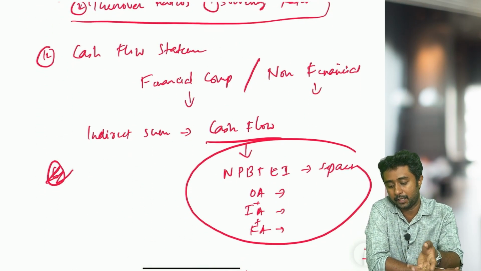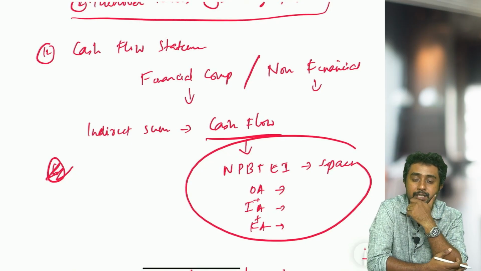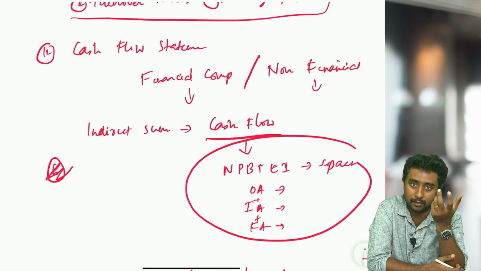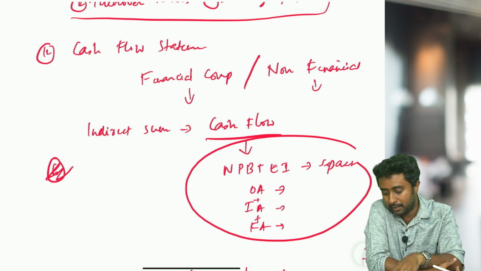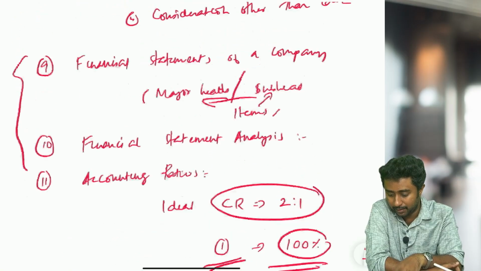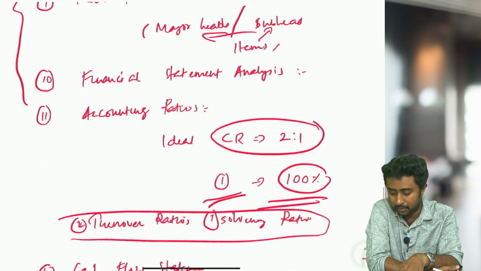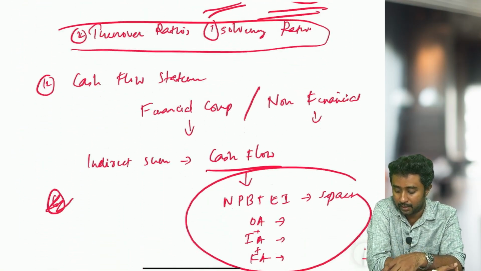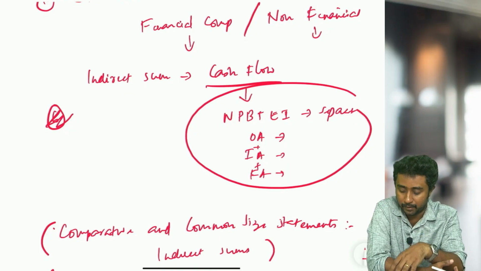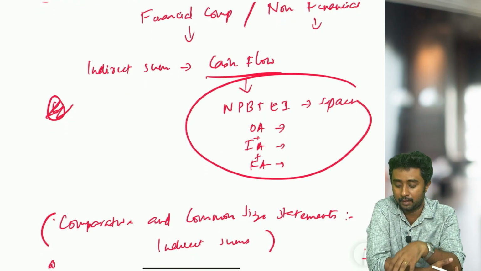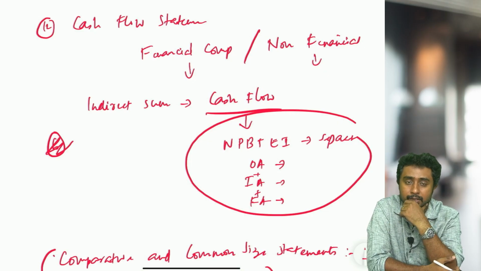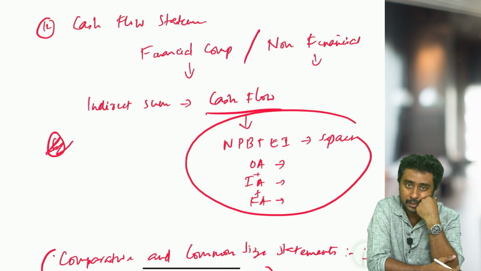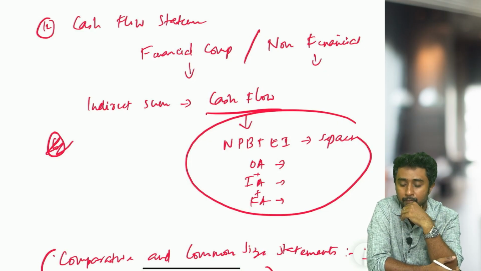So that is there. Next is financial company. What is a financial company, what is a non-financial company, you need to know. Again, why I am discussing these topics is because we have not mentioned anything in detail from these topics when I explained. I just explained the topics, but I didn't write any particular topics from these. That is why I'm just explaining it once again, so that it will be easy for you to remember.